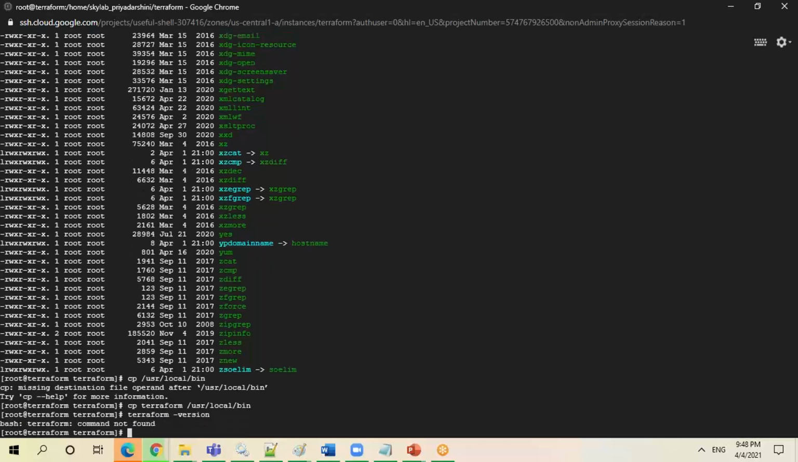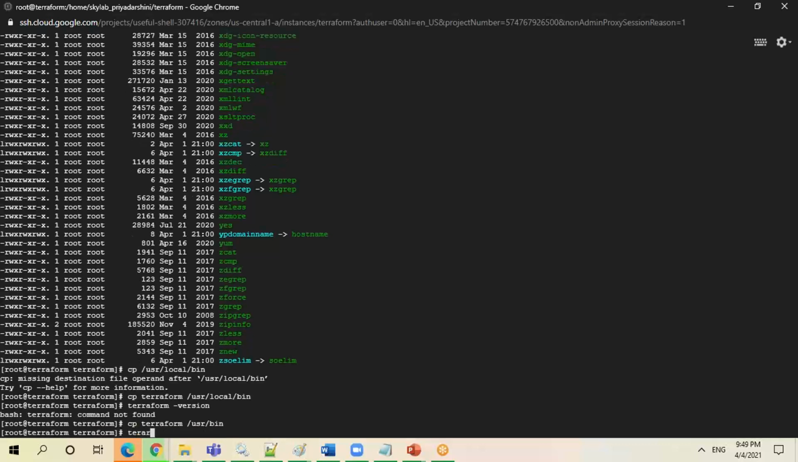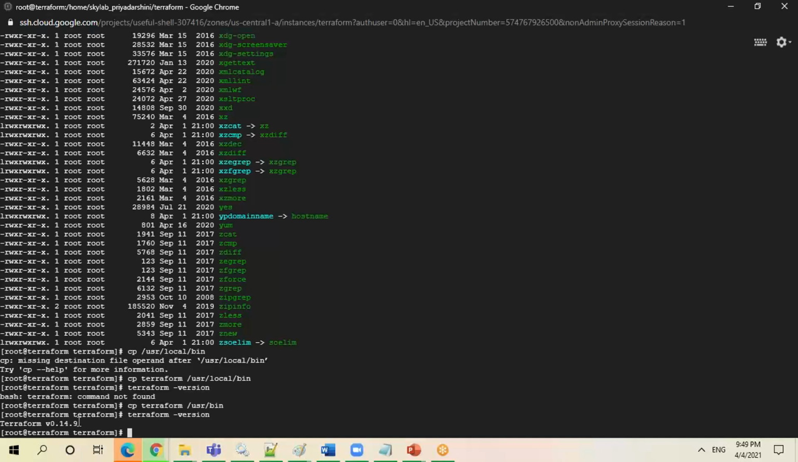Because the actual executable is not present here. So what I have to do, instead of this, is copy the executable inside. Yep. Now give terraform version. Now you got the Terraform version, whatever you are looking at. This is one way to do it.